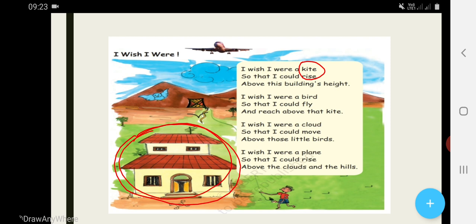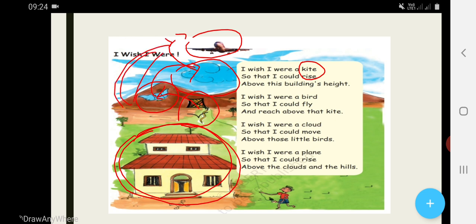Next, I wish I were a bird, so that I could fly, reach above that kite. I wish I were a cloud, so that I could move above those little birds. I wish I were a plane, so that I could rise above the clouds and the hills. These are the hills. Now repeat the poem.